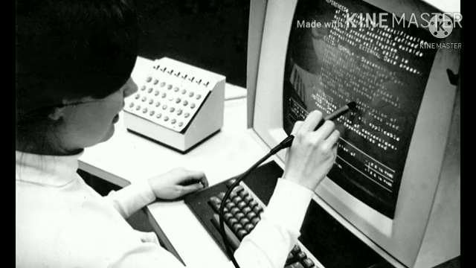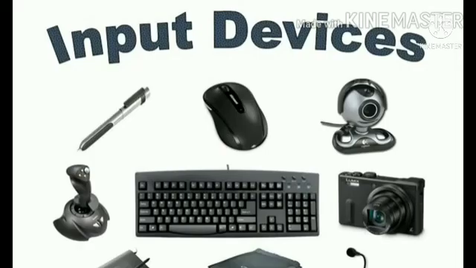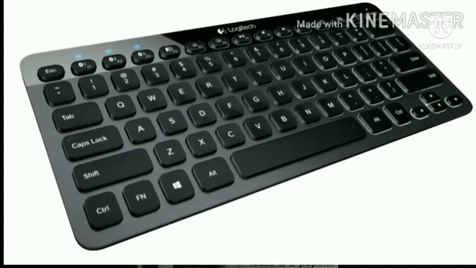It is used for accepting the data from the user. There are many input devices. There are keyboard, mouse, joystick, light pen, digital camera, scanner, etc. Keyboard and mouse are the commonly used input devices. First one, keyboard. Keyboard is the most common input device for all computers. It is just like a conventional typewriter and also has some additional keys provided for performing advanced functions.